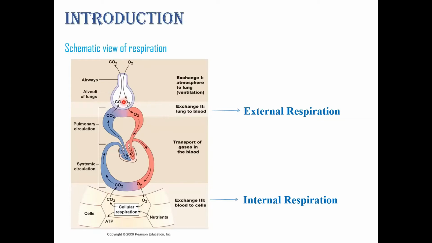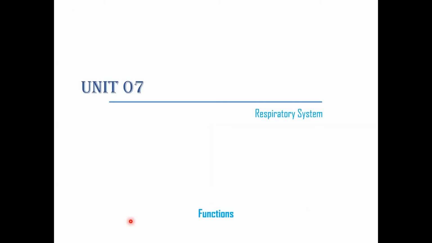The exchange happens in between the alveoli and the blood vessels. The third one is blood to cell exchange, which is known as internal respiration. It happens here, and within the cell, cellular respiration occurs to produce ATP, that is the energy.